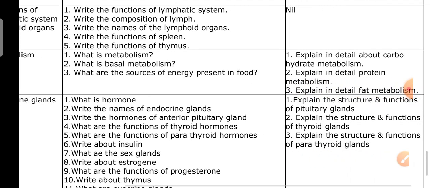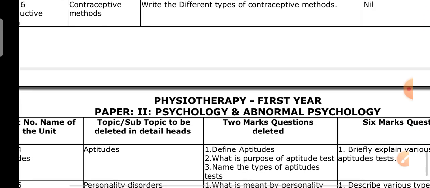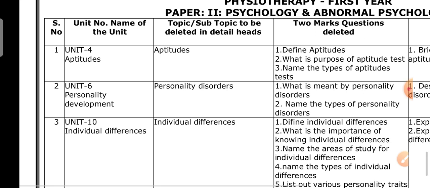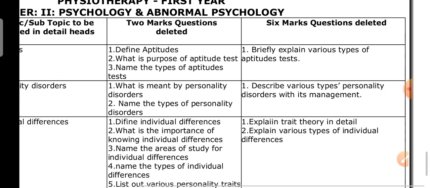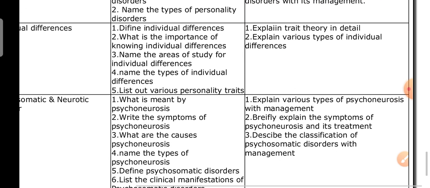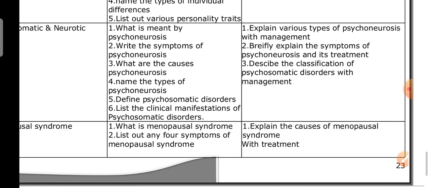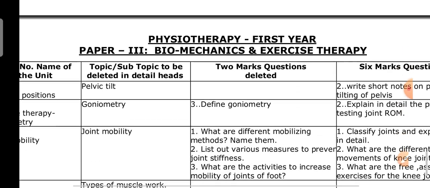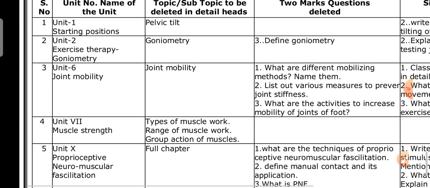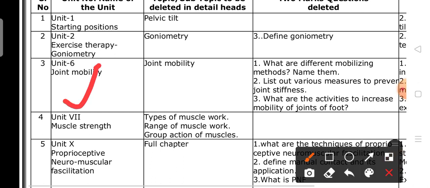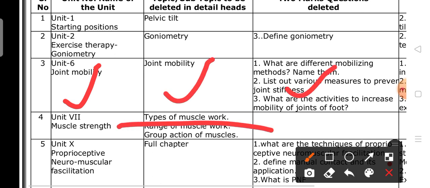Next, this paper 2, psychology and abnormal psychology. Next, paper 3, biomechanics and exercise therapy. This is the name of the unit, topics, 2 marks questions, and the last one is 6 marks questions. These are 6 marks questions. Deleted topic.